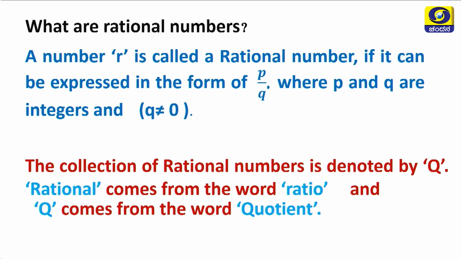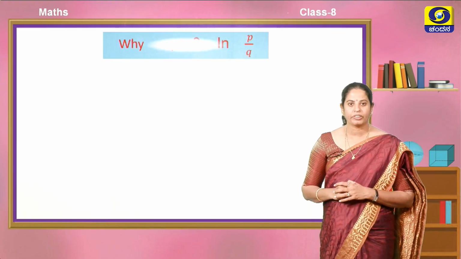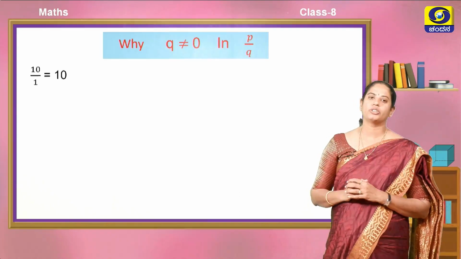The collection of rational numbers is denoted by Q because rational number comes from the word ratio. If you take the ratio of two things, that is also represented in the form p by q, hence they are rational numbers, and Q comes from the word quotient. So I am stressing that in the rational number set, all the numbers will be in the form p by q, but q should not be equal to 0. Why? Let us know this, children.